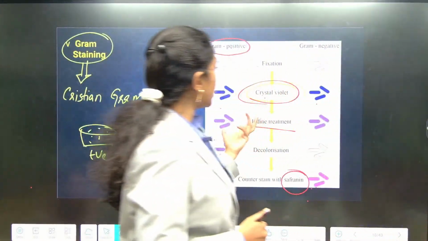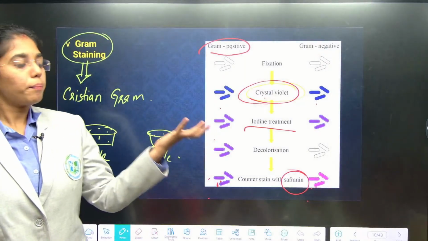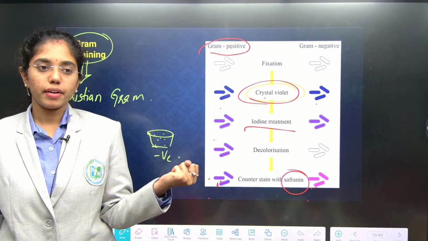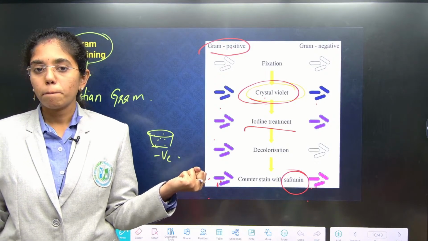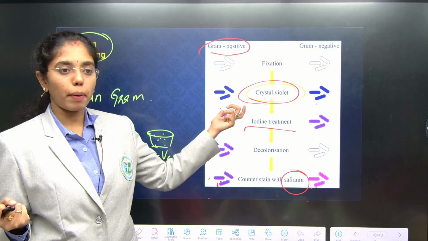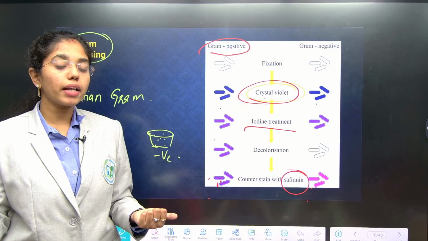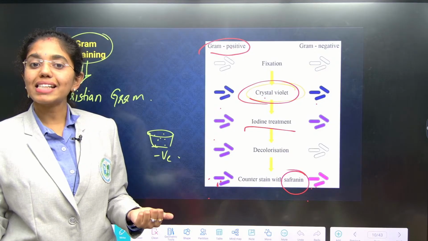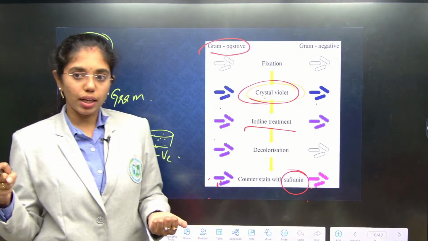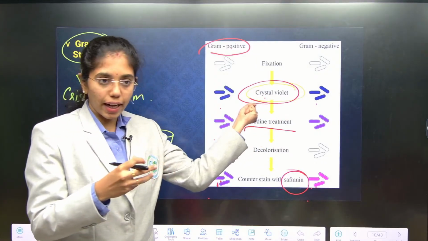When the gram staining experiment is done, does gram positive absorb more crystal violet stain or gram negative? Why? Because it has high concentration of peptidoglycan. Gram-negative bacteria will not absorb because it has high amount of polysaccharides and lipids. So it will not absorb the dye too much.